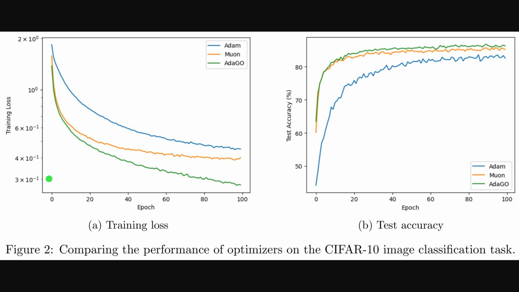So the previous table detailed settings, and Figure 2 compares optimizers on CIFAR10. The left panel presents training loss over epochs, where the green AdaGO curve descends fastest and stays lowest, which indicates more efficient fitting. The right panel reports test accuracy, and AdaGO consistently edges out Muon, while both surpass Adam, so better optimization translates into stronger generalization. The early rise is steep, because the adaptive steps quickly calibrate to gradient norms.